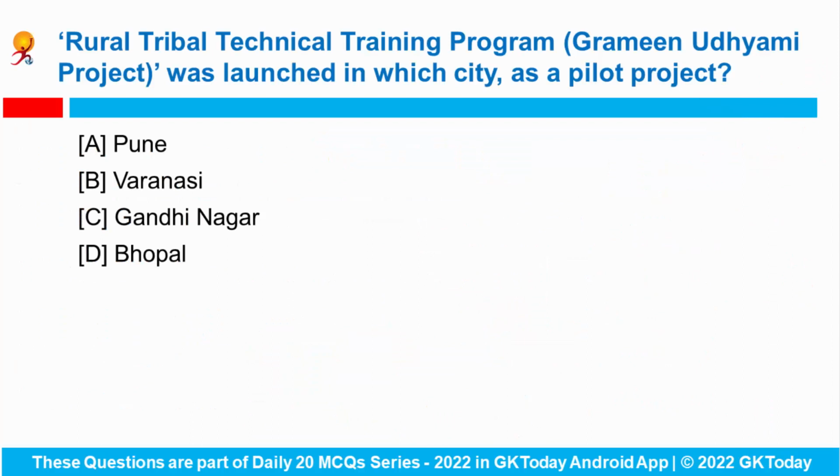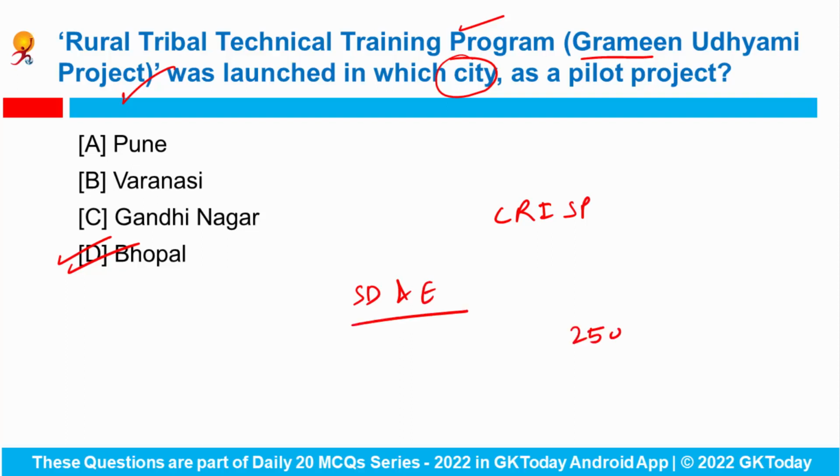Next question. Rural Tribal Technical Training Program, that is Grameen Udyami project, was launched in which city as a pilot project? So pilot project for skilling tribal youth, that is Rural Tribal Technical Training, was inaugurated at the Center for Research and Industrial Staff Performance in Bhopal. So this program was launched by the Ministry of Skill Development and Entrepreneurship, and aim is to train about 250 beneficiaries of 17 districts that have been selected from 6 states of India.